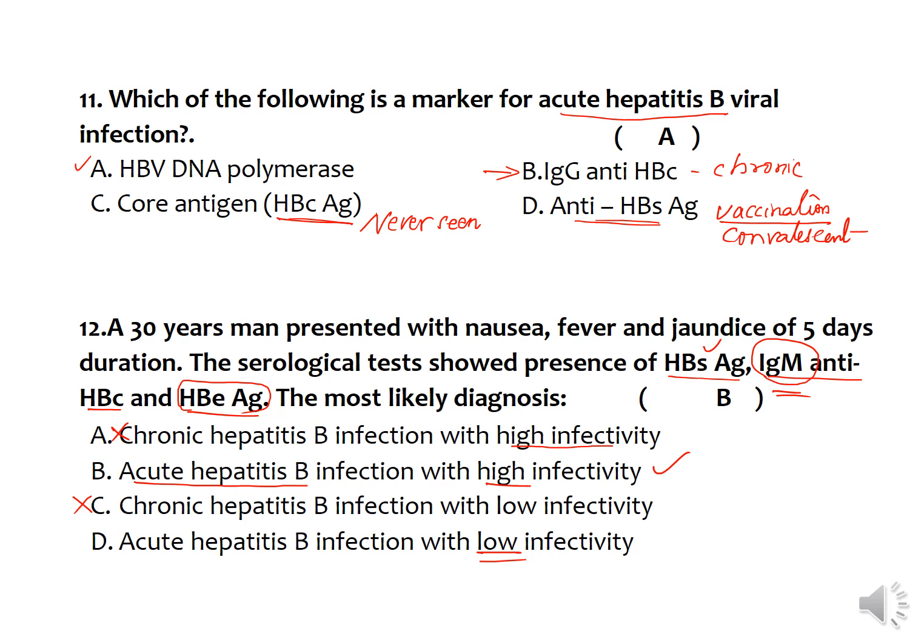So that's also a wrong answer. So the right answer is B, which indicates acute hepatitis B infection with high infectivity, when HBsAg is positive, IgM antibodies against HBcAg are positive, and the HBe antigen is present in the blood.